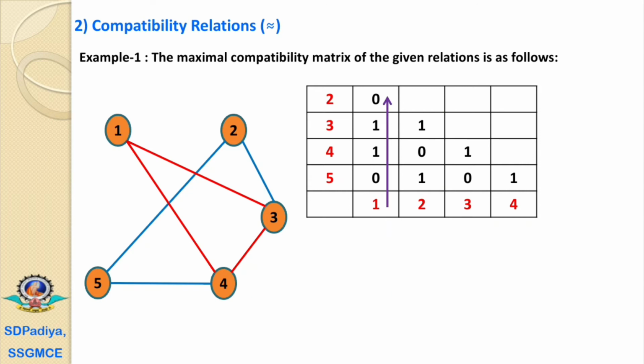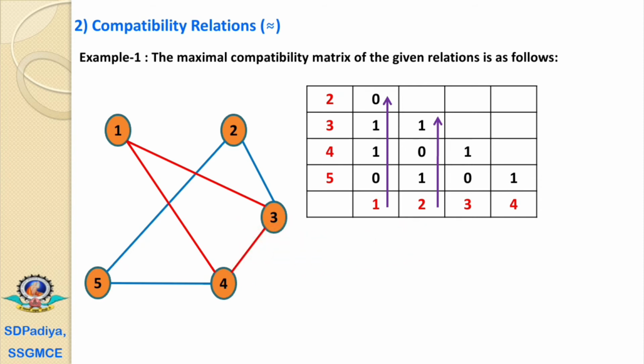Now here, how to find out the maximal compatibility block? For 1, it has a relation with 3 and 1 has a relation with 4. We have to observe this, and if we look at this graph, then there is a complete polygon for the values 1, 3 and 4. That's why here the first maximal compatibility block is 1, 3, 4.